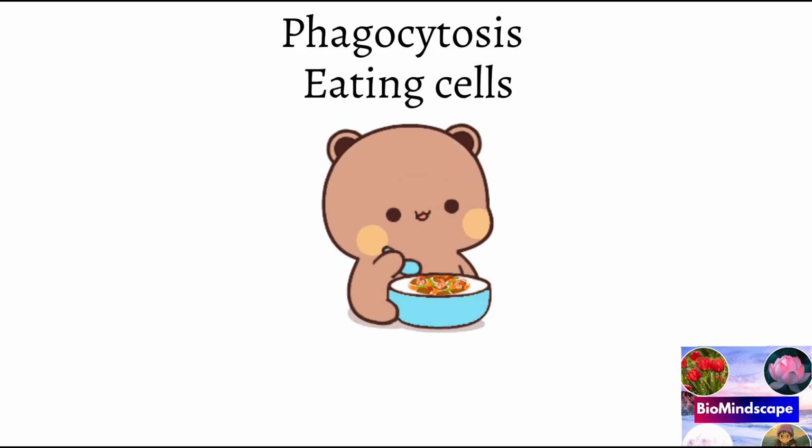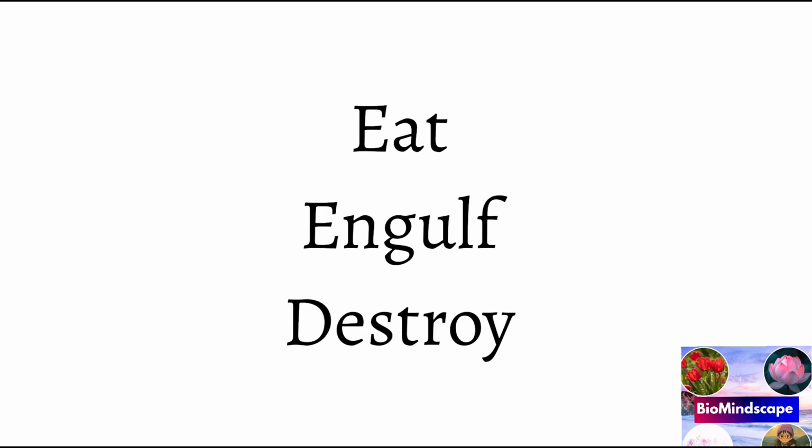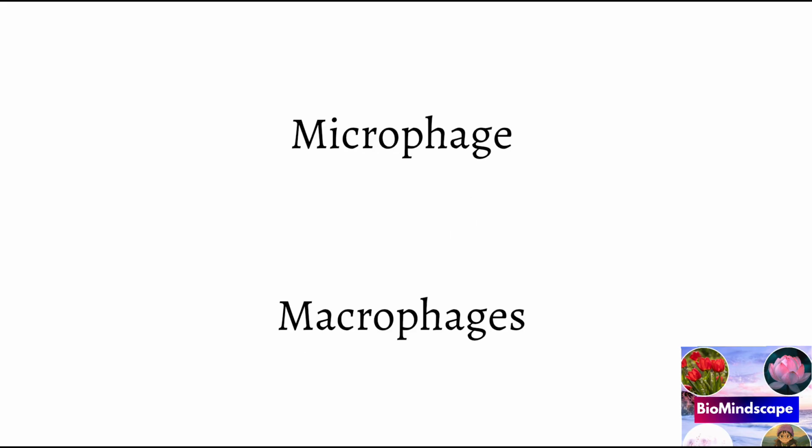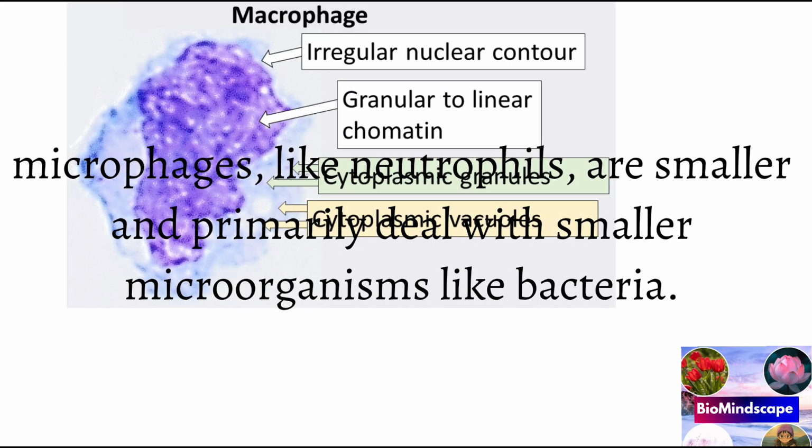This phenomenon is called phagocytosis, which means eating by the cell, engulfment and destruction of the microorganism. There are two main types of cell, namely microphages and macrophages. Microphages are certain WBCs, and macrophages are in the liver and spleen.